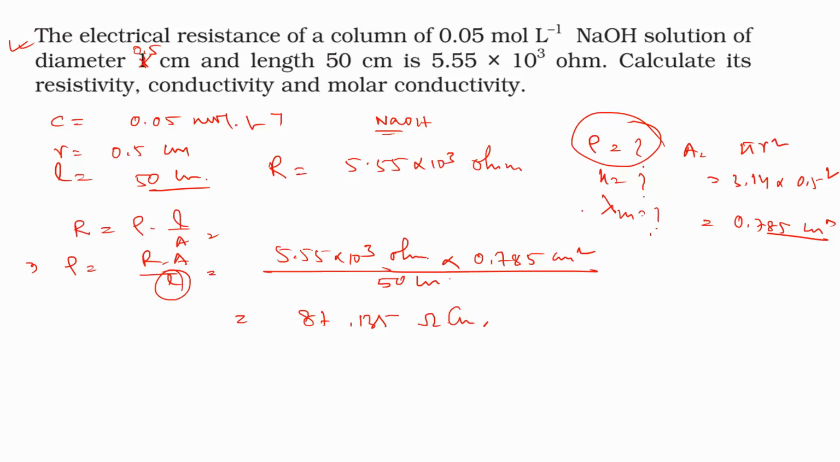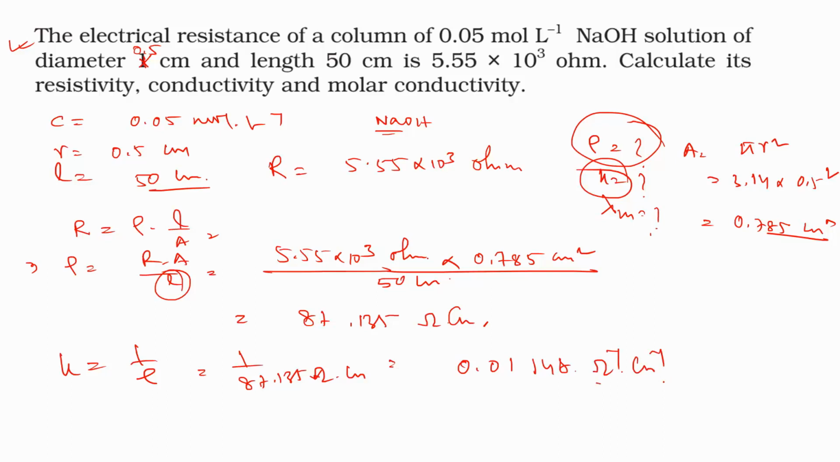Now if I go to the conductivity, we know that conductivity equals 1 by rho. So it is the inverse of rho: 1 by 87.135 ohm cm. So the value will be 0.01148 ohm inverse cm inverse. Okay, we can also write that as Siemens per cm. So we know the conductivity value, and also we know the concentration. From those two values we can calculate the molar conductance, lambda m equals conductivity into 1000 by C.